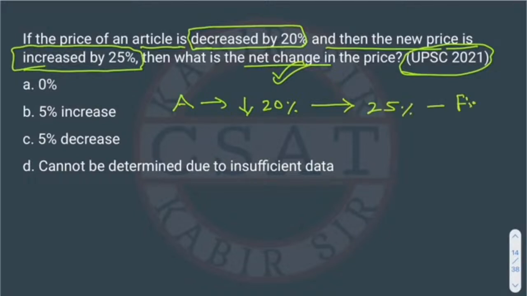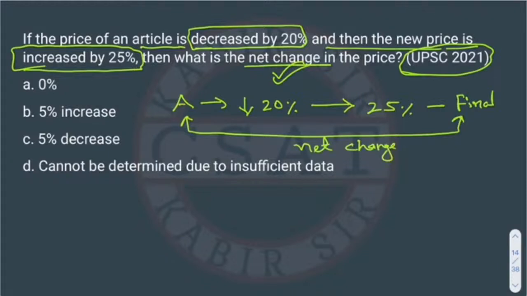So he is asking that the final price and the original price, the difference will be the net change. So this will be net change: final price minus original price, right? So he's asking the net change only. So how we will calculate it?